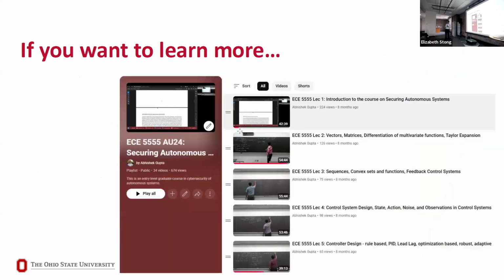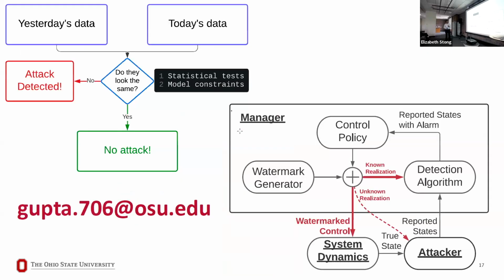If you want to learn more about some of the tools and techniques we have developed, or our community has developed, for detecting autonomous systems, you can take a look at the course EC 5555 that's available on YouTube. It has been viewed 674 times, so you can be the 675th viewer of this particular set of lectures. So feel free to explore it. If you have any questions, feel free to reach out to me. So that's all I have for today's discussion.